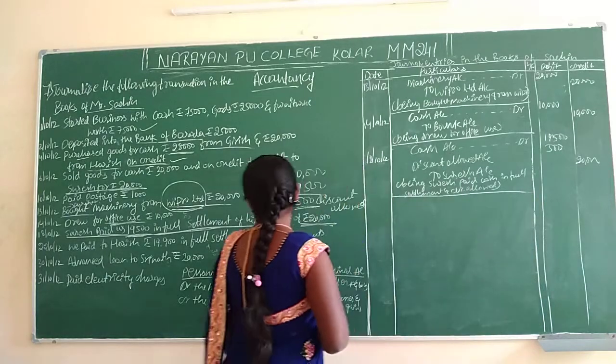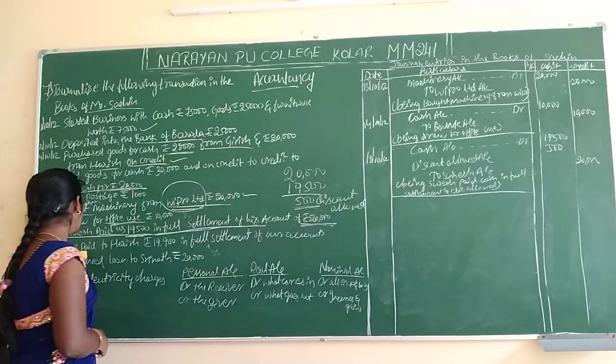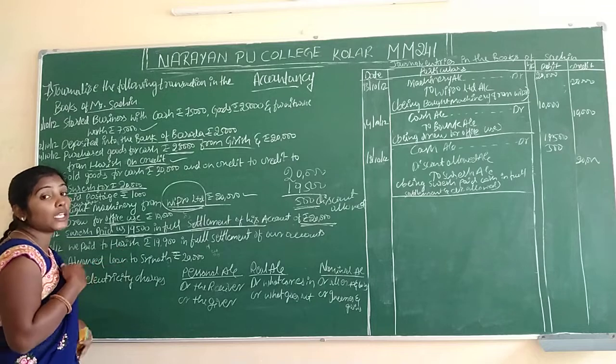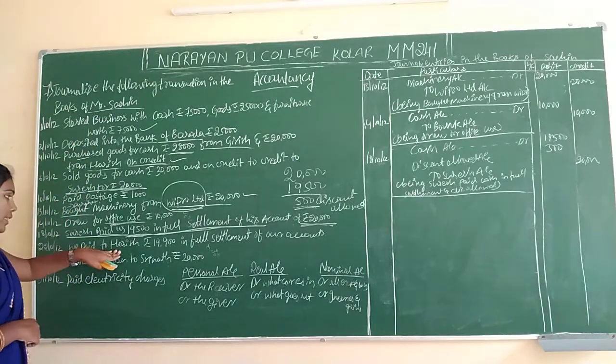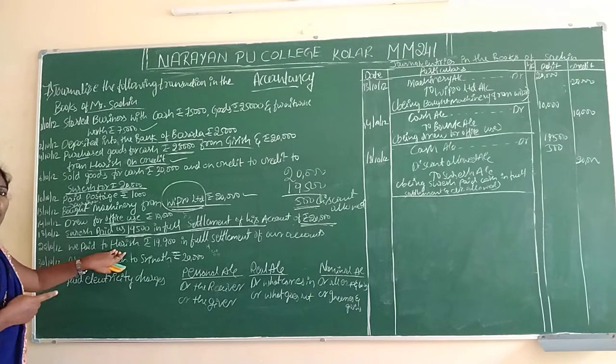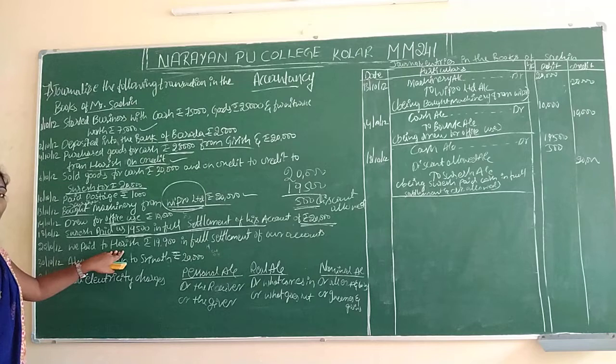Okay, and the next entry is we paid to Arish. We paid means Sachin paid to Arish here. If he pays, definitely he purchased, otherwise he took cash from Arish. You will see where he purchased.